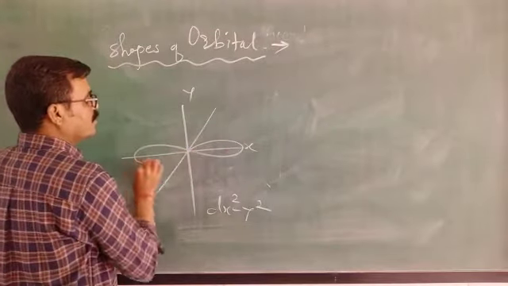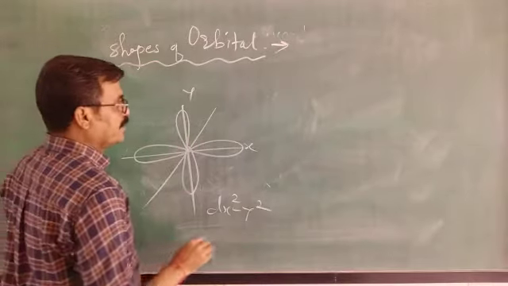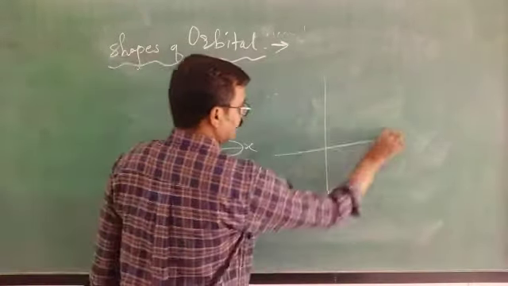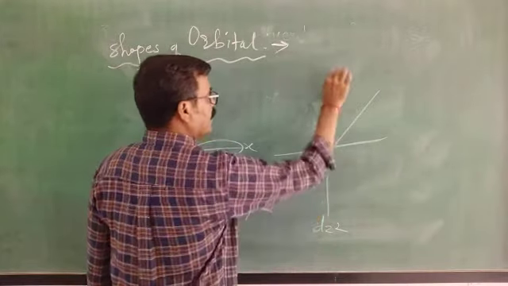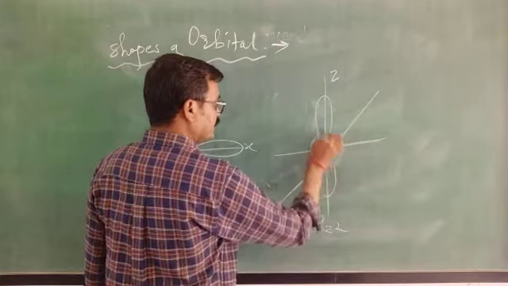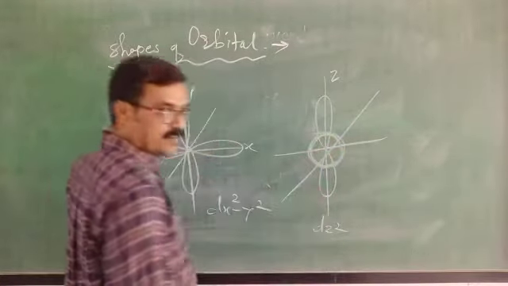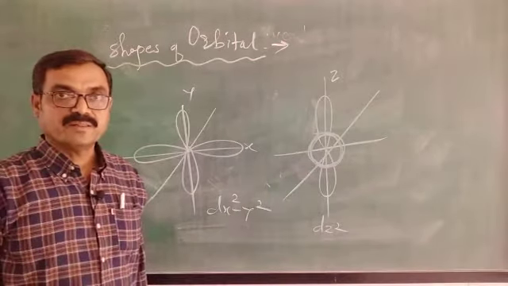Then it is along the axes, x square minus y square. And last one is dz square. It is along z axis and its electron density will be more here. In this way, these are the 5 d orbitals.